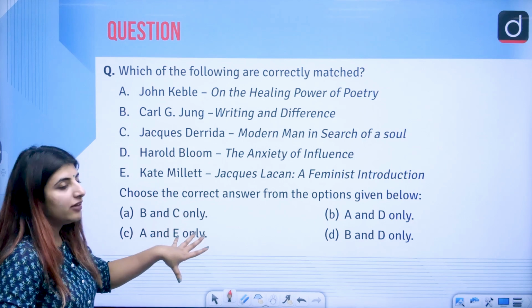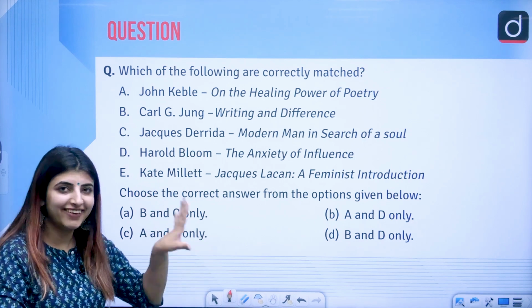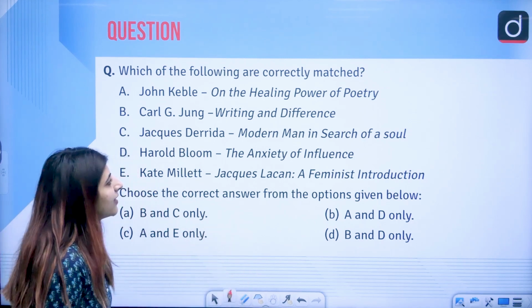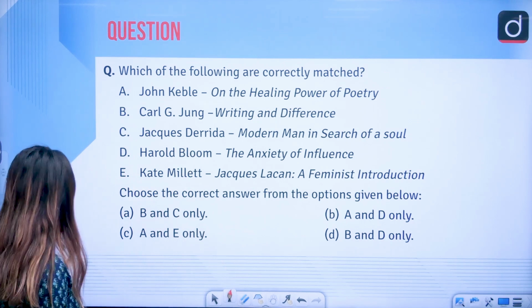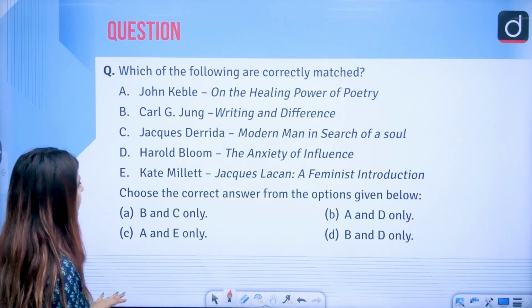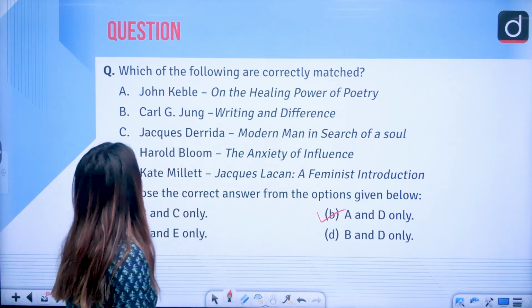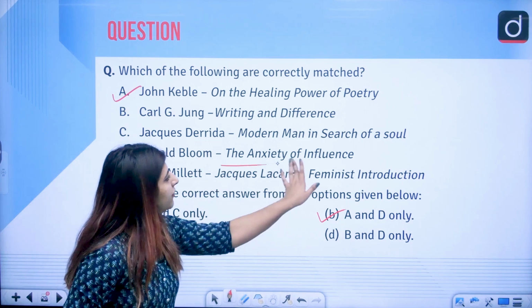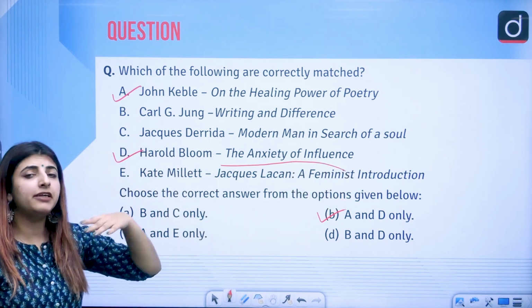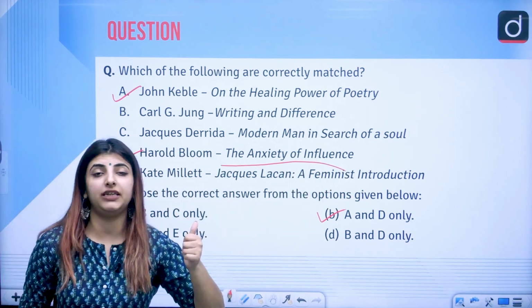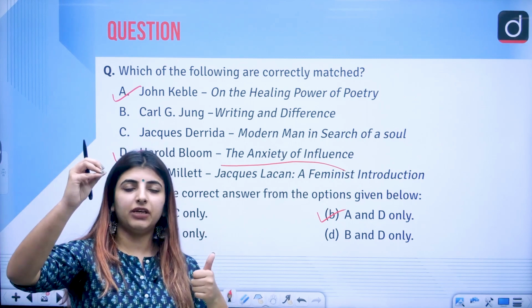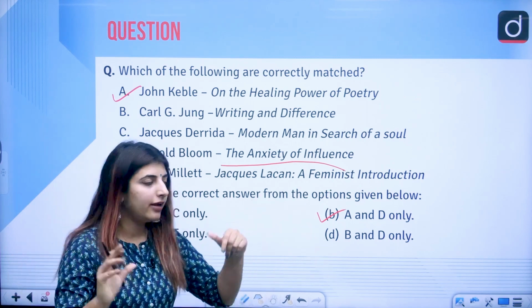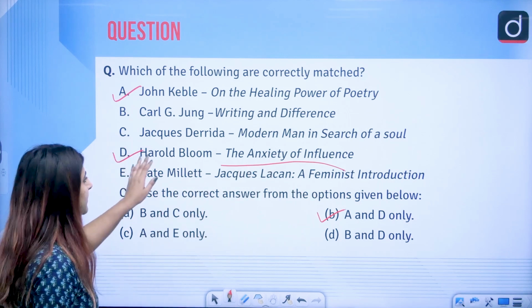So this is something related to what? Literary theory, correct? The answer to this question is option B. That is, only A and D are matched correctly. A and D. Must have heard the name of this very book time and again in multiple questions which are asked in the UGC NET examination. Correct? Sometimes they give the term, sometimes they give the book. Right? The Anxiety of Influence is written by Bloom.